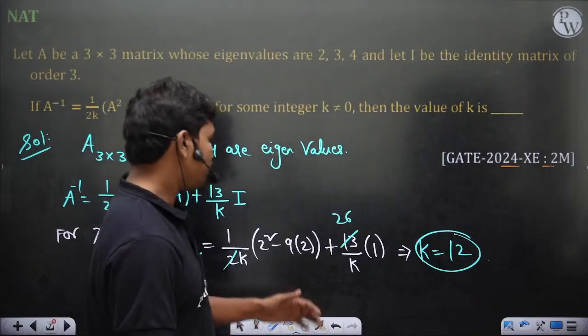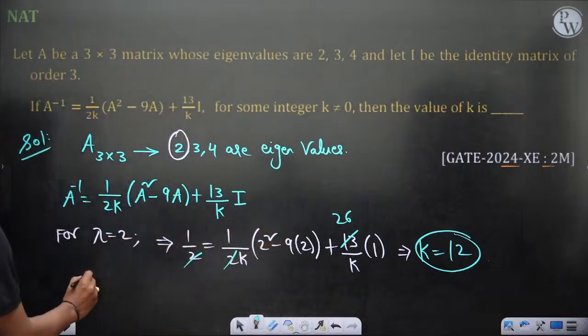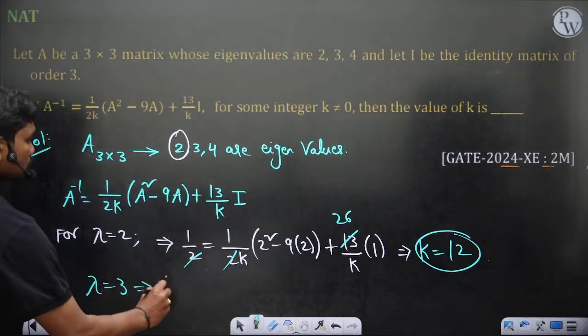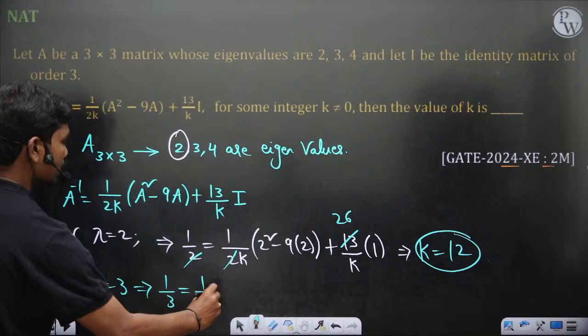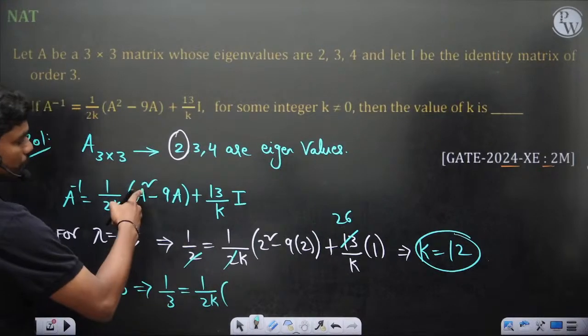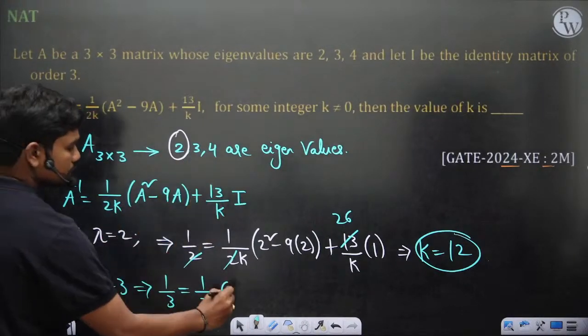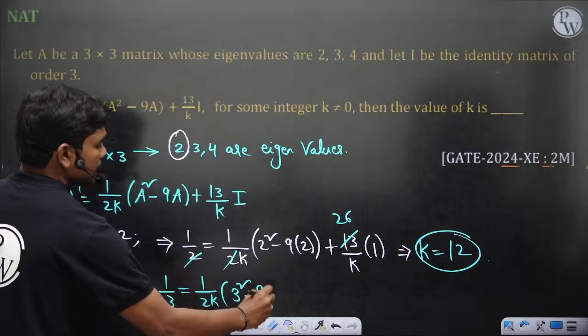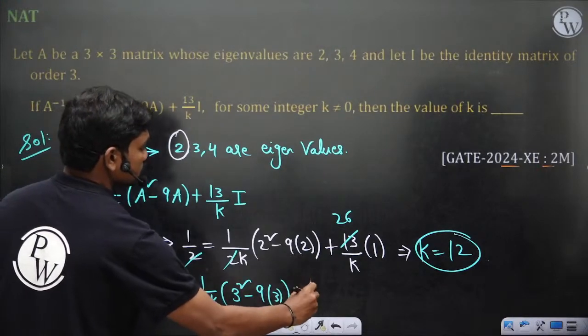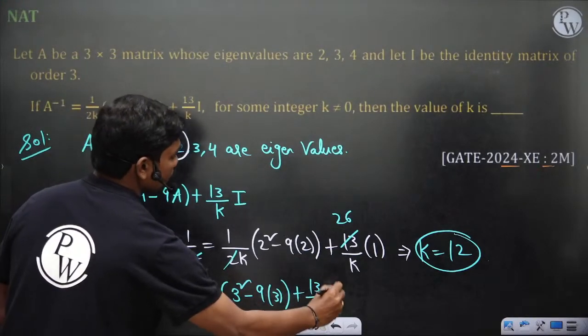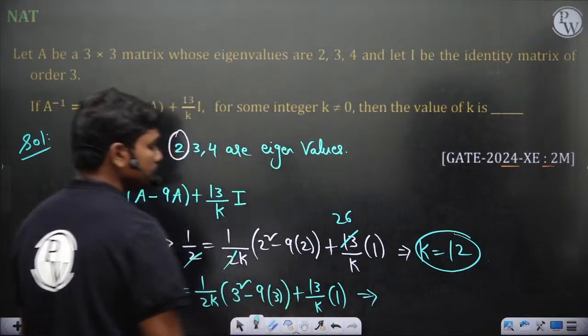Like for example if you take another eigenvalue, lambda is equal to 3 in this case. So 1 by 3 is equal to 1 by 2k into the eigenvalue of corresponding A square minus 9A, which is 3 square minus 9 times 3 plus 13 by k into 1. So if you solve this equation, still you will end up with 2 actually.